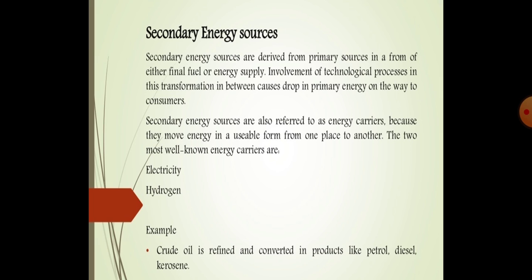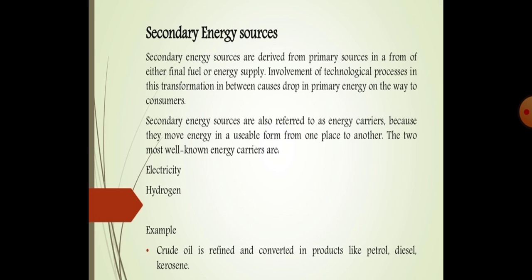So we need to convert our primary energy sources to secondary energy sources, which will help us in carrying and moving the energy from one place to another. The two most well-known energy carriers are electricity and hydrogen. These are the most famous secondary energy sources.